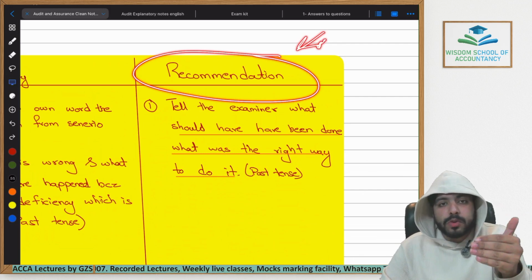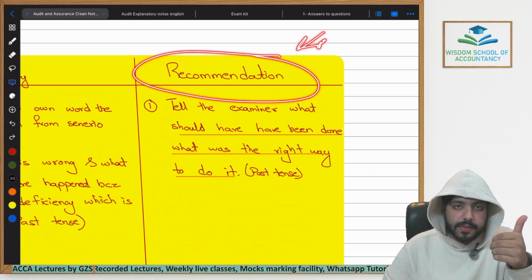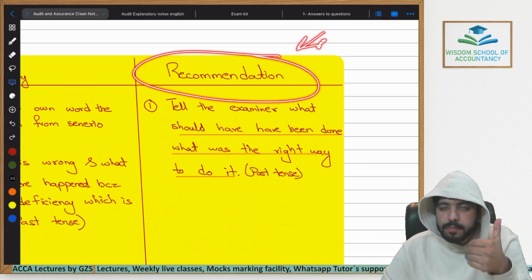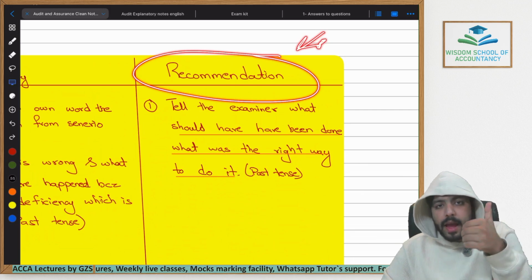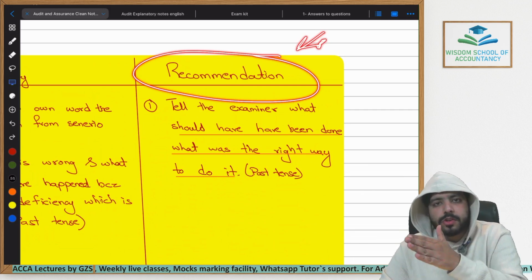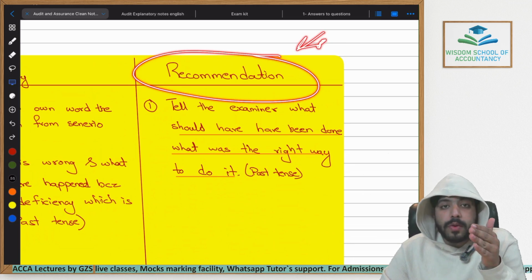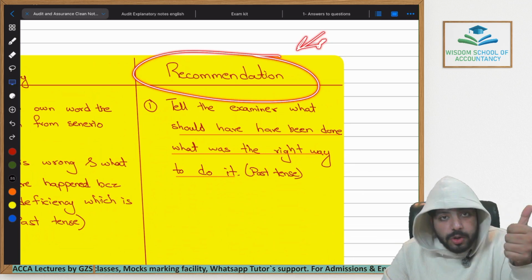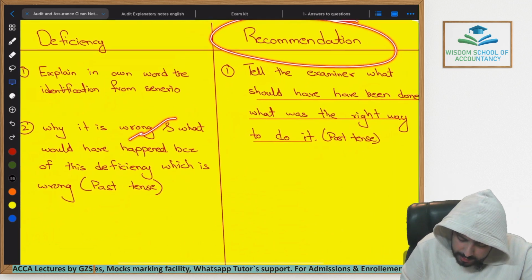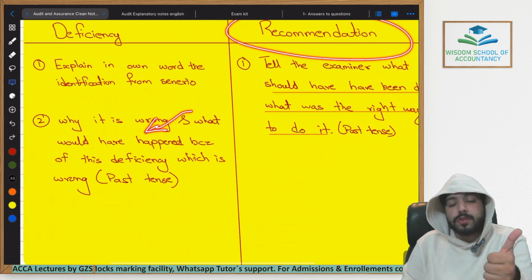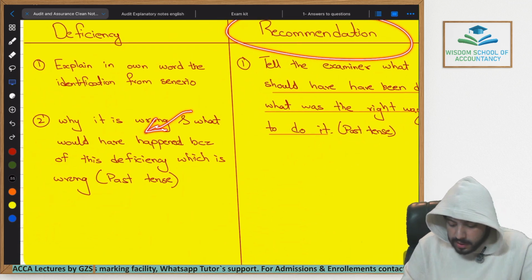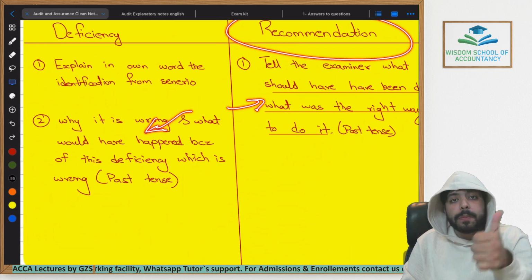So within the post-issuance review, whenever a deficiency is identified, something that the audit firm or the audit team did not do correctly, right after that deficiency you give a recommendation to the partners, to the audit firm itself, and you write down what was the right way to do it. So for any deficiency you have identified, let's say revenue was allocated to a junior person, what was the appropriate thing to do?